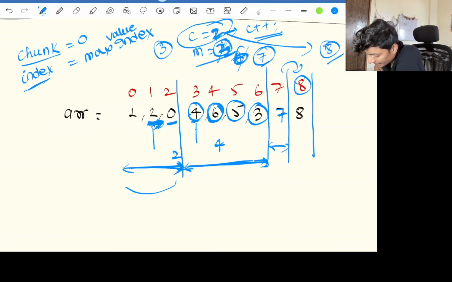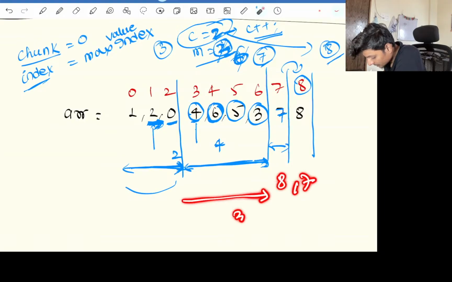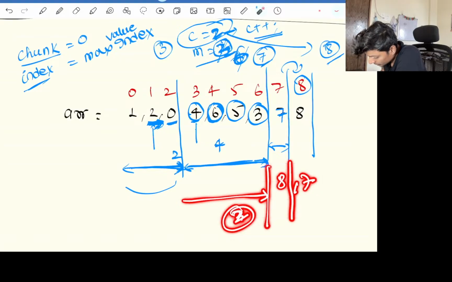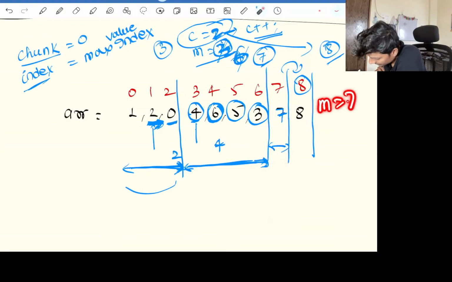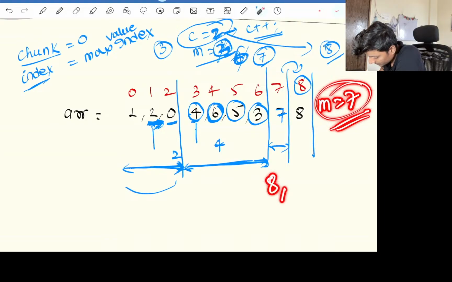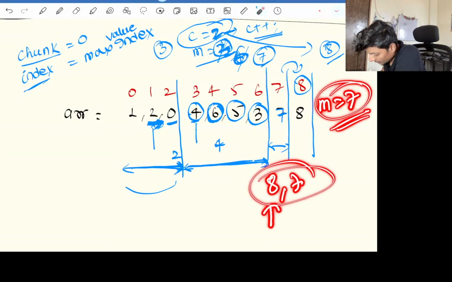Had this example been something like 8 and 7, up to here our count was 2. Once we have crossed that specified chunk, we could have increased our maximum chunk to 7, right? Over here, had this been 8 and 7, as soon as we landed on 8, we say okay, our maximum chunk could have become 8, right? Yes or no? It could have become 8, and this 7 doesn't matter once we cross this.